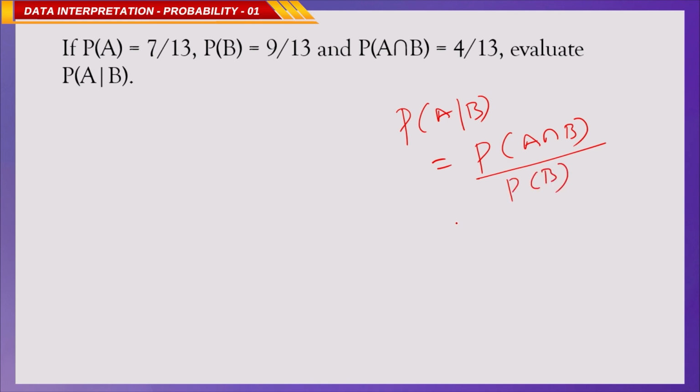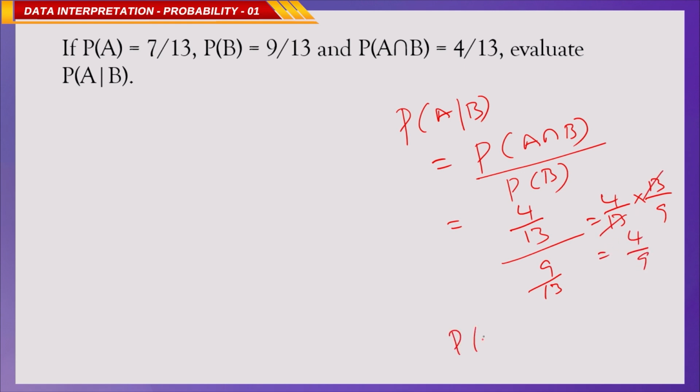P of A intersection B is 4 by 13, and P of B is 9 by 13. So, its value is 4 by 13 times 13 by 9. 13 gets cancelled, 4 by 9. So, P of A by B is 4 by 9.